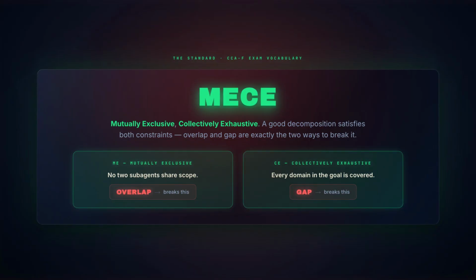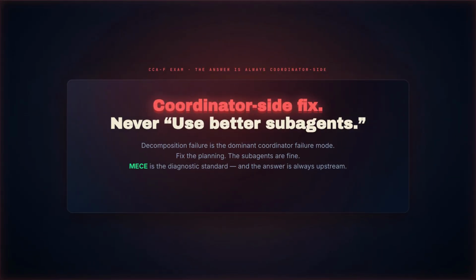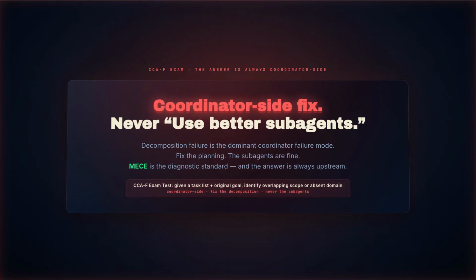The CCA-F exam test, given a coordinator's task list and the original goal, identify whether any pair has overlapping scope or whether any domain is absent. The answer is always a coordinator side fix. Never use better subagents. Decomposition failure is the dominant coordinator failure mode. Fix the planning. The subagents are fine.